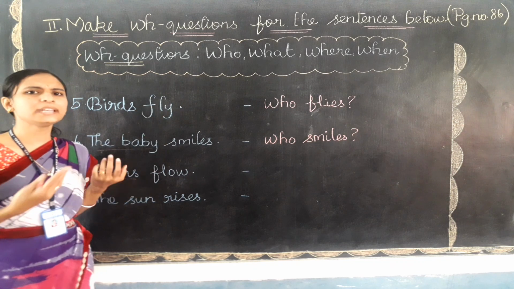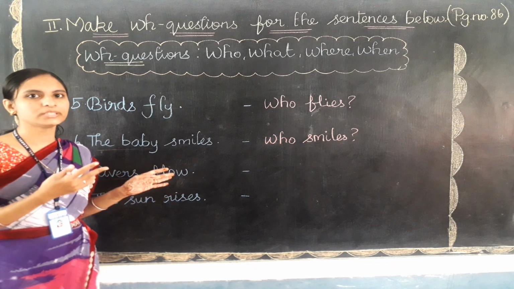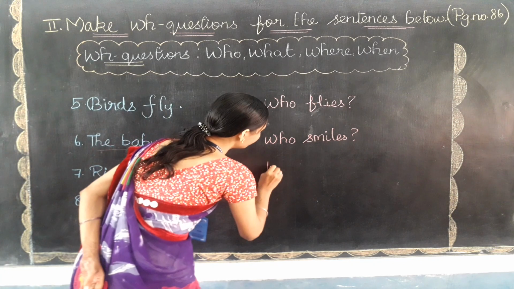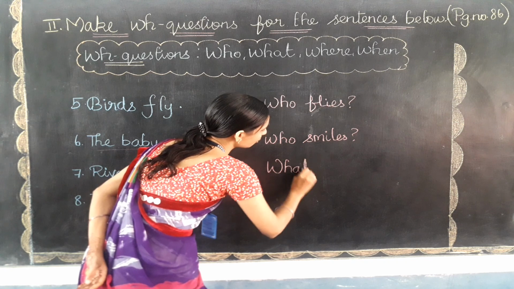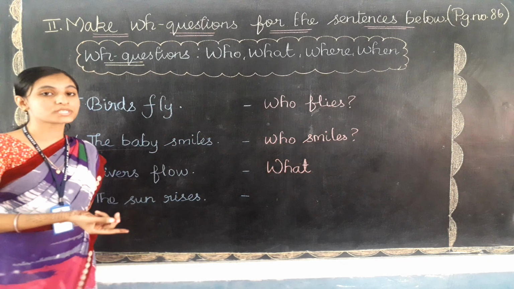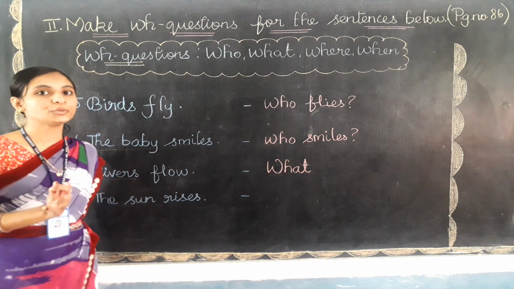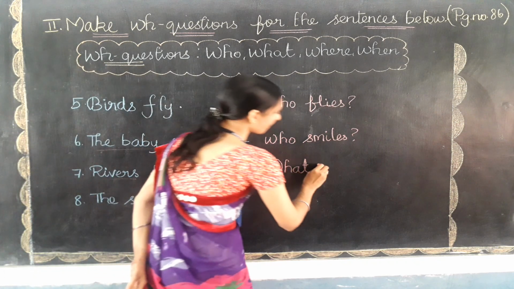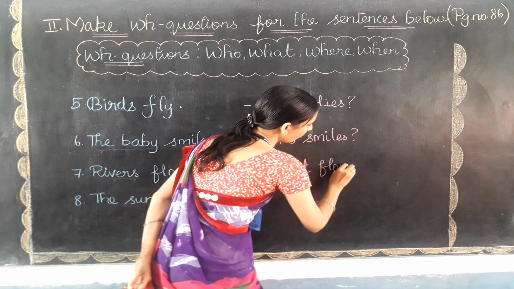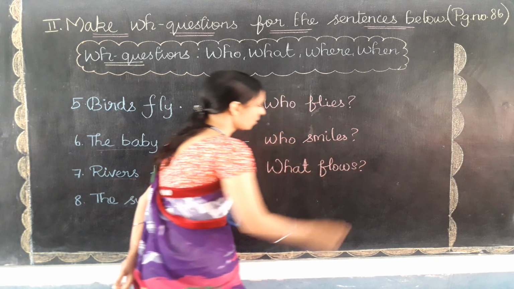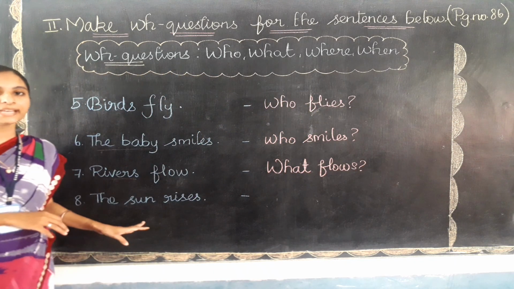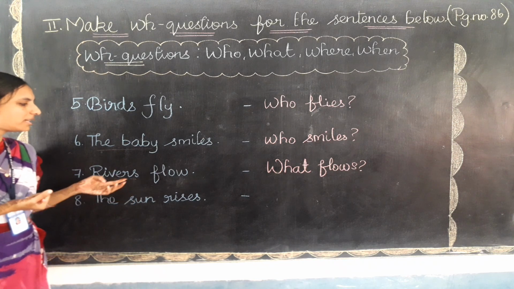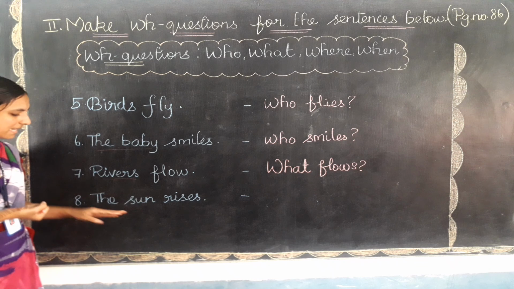Only "what". என்ன வந்து flow ஆகுது, என்ன வந்து போயிட்டு இருக்கு. Okay. So the answer will be "what". And should I write "flow" or "flows"? Yes, I need to use the present form for the flow, that is "flows" only. F-L-O-W-S, flows. "What flows" is the correct answer. எது வந்து flow ஆயிட்டு இருக்கு, எது வந்து போயிட்டு இருக்கு. Okay. So, "rivers flow".